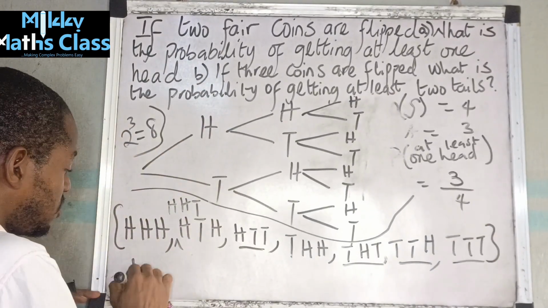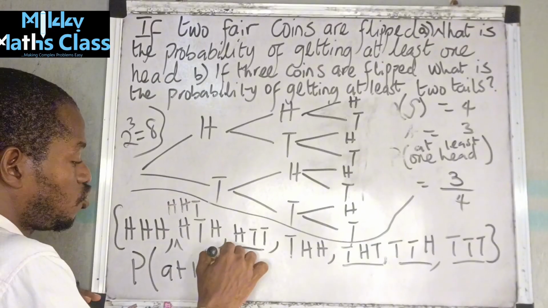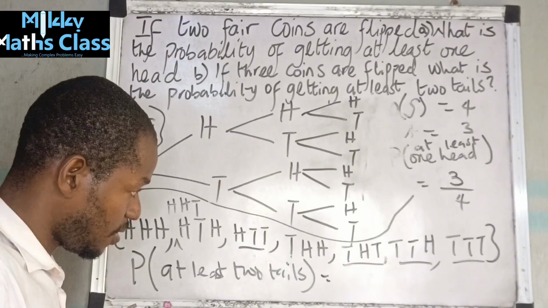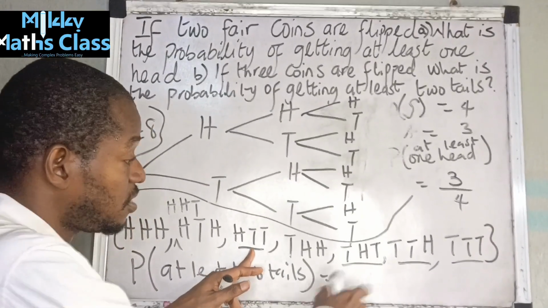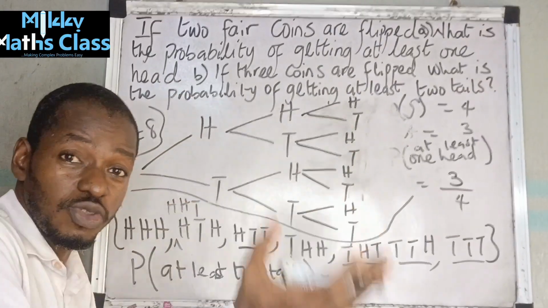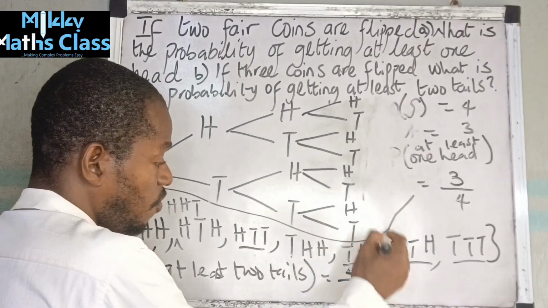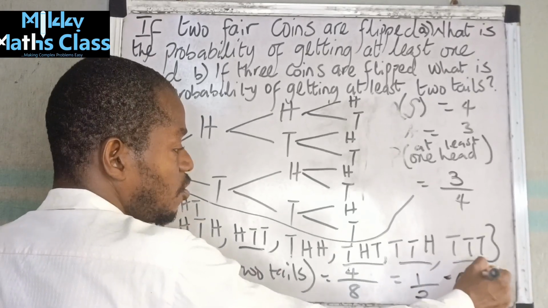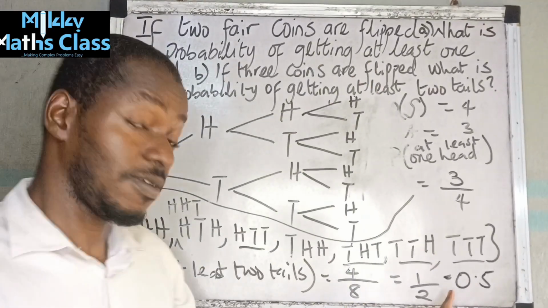So the probability of getting at least 2 tails will be equal to the required outcomes. They are 4. So that's 4 out of the total possible number of outcomes. How many outcomes can we have? 8 possible outcomes. So 4 over 8, which is equal to 1 over 2, which is the same thing as 0.5. So the probability of having at least 2 tails is half.